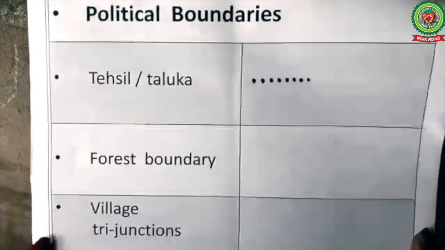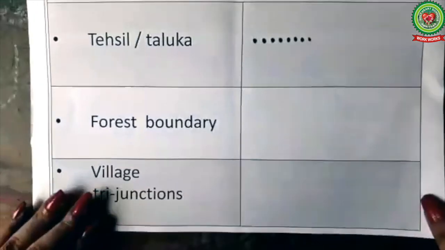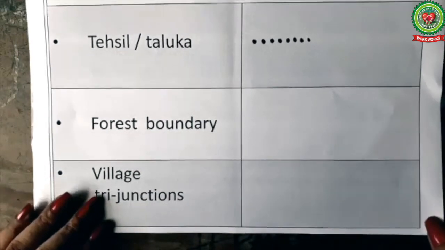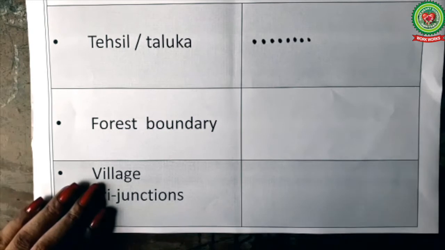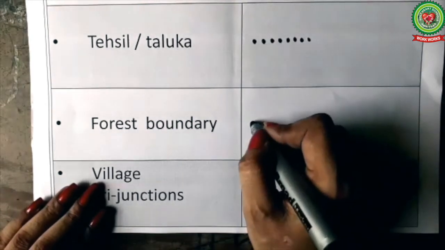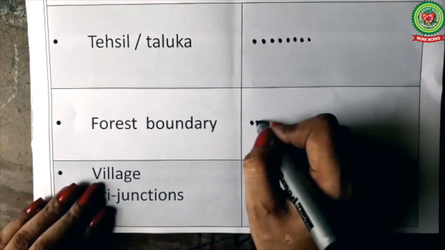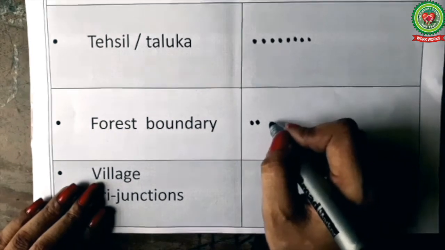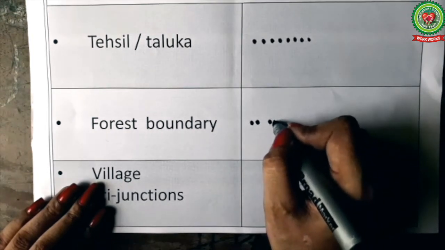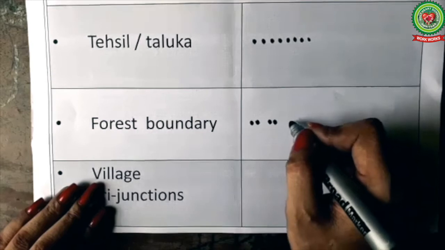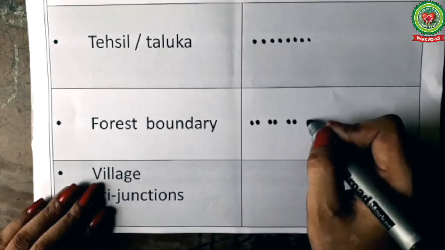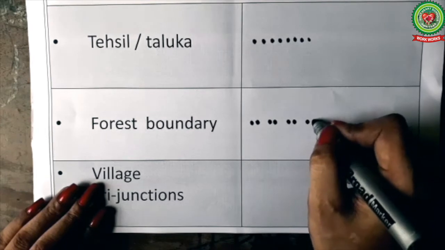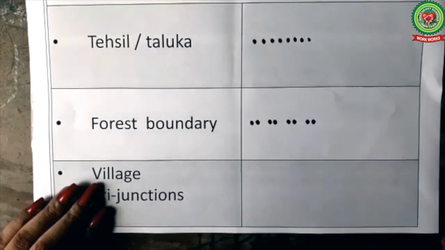Next we'll draw the symbol for forest boundary. Forest boundary is also shown with dotted line, but here first we'll draw two dots close to each other, then we'll leave a big gap, again two dots, again a big gap, again two dots, then gap and two dots. So this is the boundary of forest.